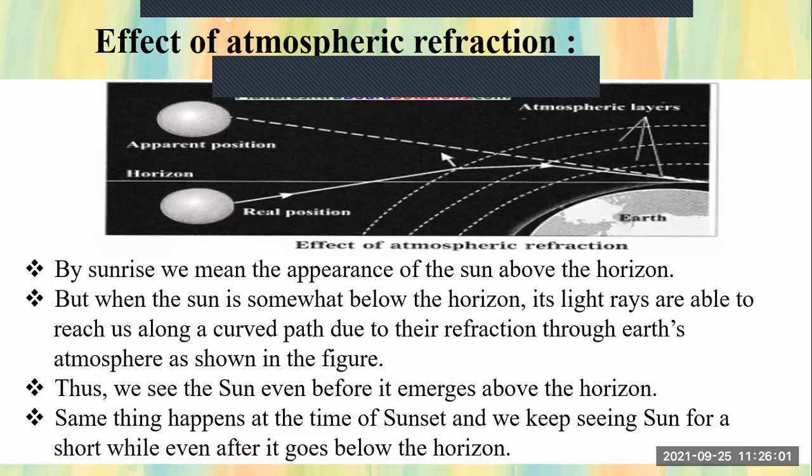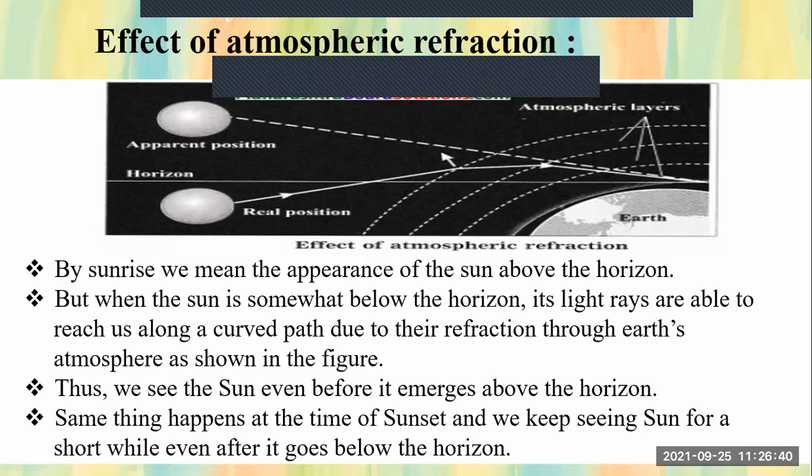This is the Earth's atmosphere. This layer is 1, 2, 3. These are the Earth's atmosphere layers, right? So see students, due to these layers, refraction of light takes place. Actually, when the sun rises, it is below the horizon line, but we see it here due to the refraction of light, students. This is a rarer medium and this is a denser medium. When light passes from rarer to denser, it bends towards the normal, and we see the position is higher.